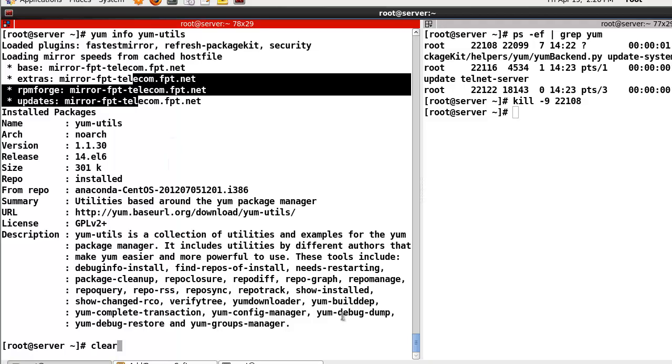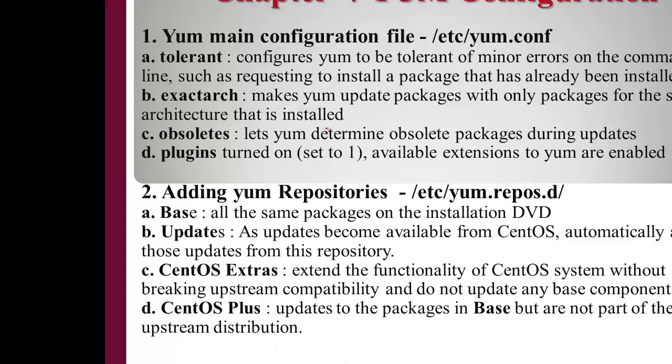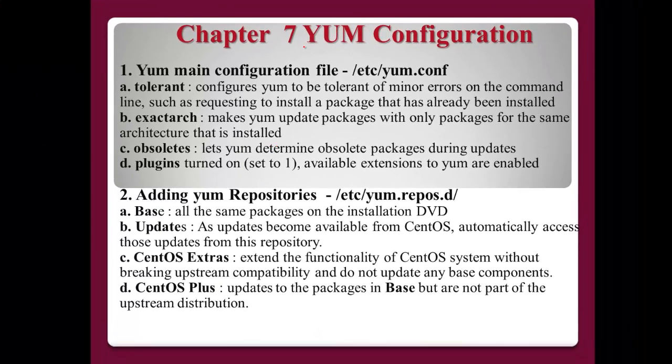Okay, so now let's go to chapter 7, yum configuration. If you want to configure yum, you need 2 files and directories. First one, /etc/yum.conf. This is the main configuration file for yum.